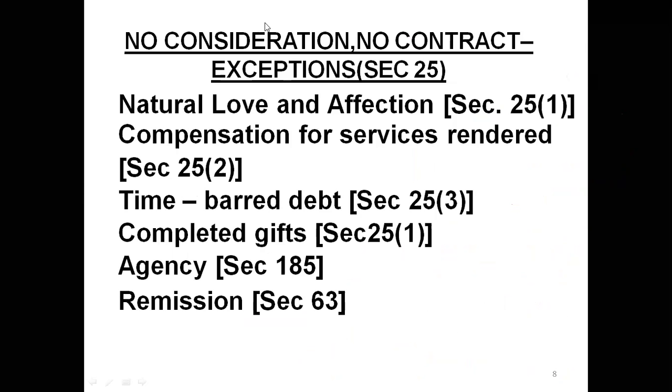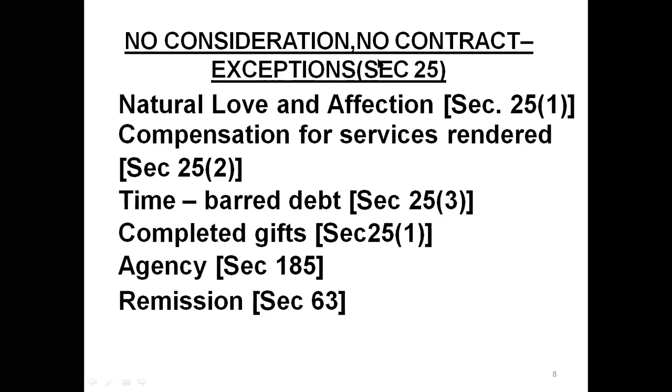Now coming to no consideration, no contract. Exceptions are mentioned under section 25 of the Indian Contract Act. Kindly note. See, in the 10 essential conditions of a contract, we have learned that consideration should be there. Legal consideration should be there. Legal acceptance should be there. If no consideration is there, no contract will be there. That is the general rule. But just like the doctrine of privity of contract, here also certain exceptions are there. And they are mentioned under section 25.